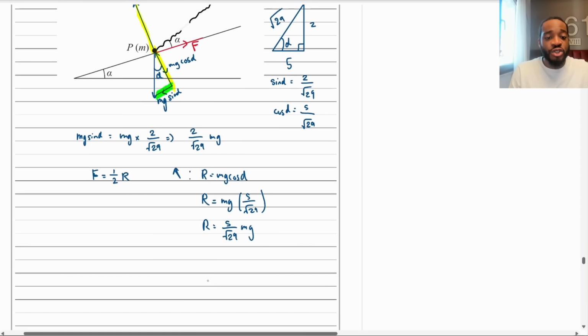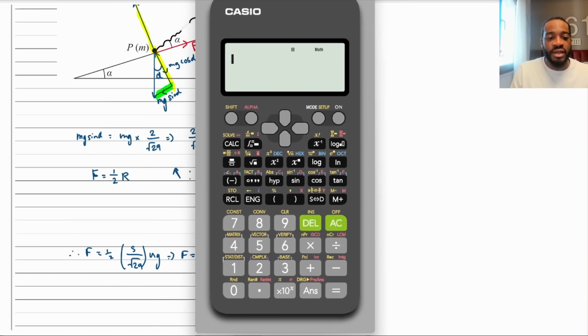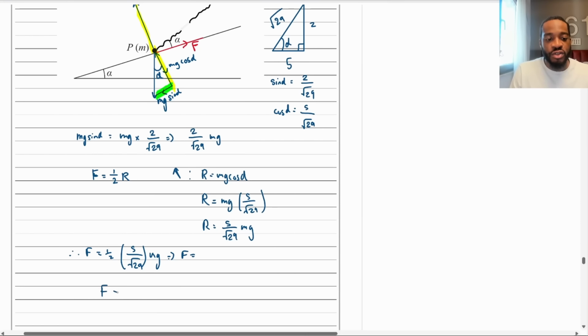So therefore the frictional force, which is a half of that, we can write this as F is equal to 1/2 of R, 5 over root 29 mg. And then if I put this into the calculator, it'll probably rationalize it for me, wouldn't it? So let's do that, see what we get. 1/2 times 5 over root 29. That gives me 5 root 29 over 58. So the frictional force is 5 root 29 over 58 mg.